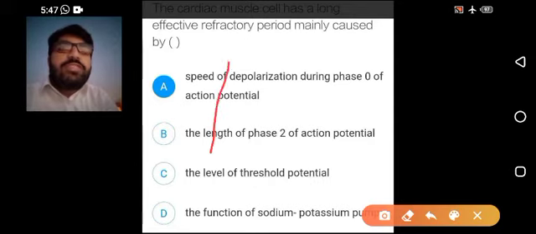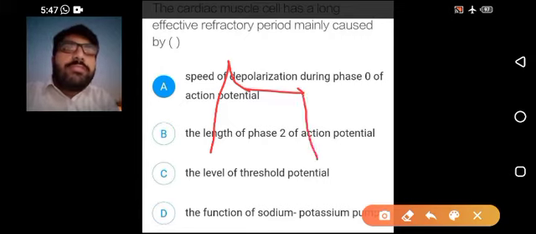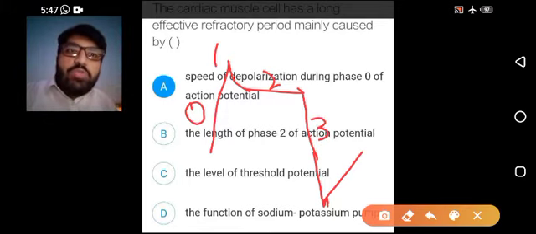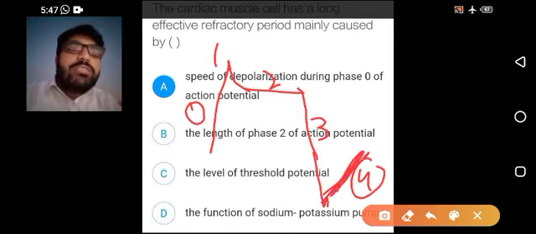Now if you see, this is phase 0, this is phase 1, then this is phase 2, this is phase 3, and then this is phase 4. So this is 0, this is 1, this is 2, this is 3. This downward is actually what? This is 3, and this phase is actually 4.